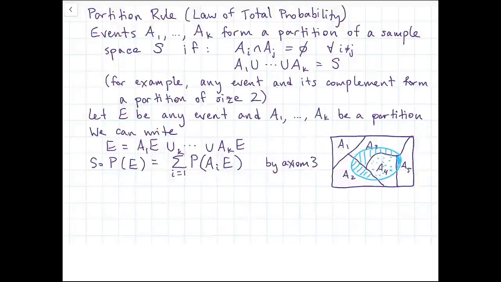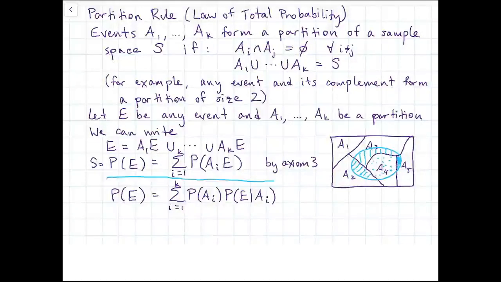So we can look at the sum of the probability of Ai intersect E for all pieces of that partition, and that's by that additivity axiom. Finally, we can apply the product rule to each of the pieces of that sum and get the probability of being in the piece of the partition times the probability of E conditional on being in that piece of the partition. So this gives us a really nice way to find the probability of a complicated event E by splitting it up into different pieces and using conditional information that we might have.